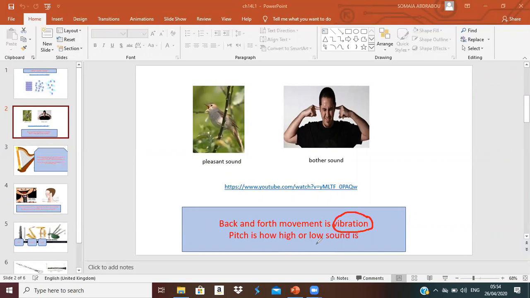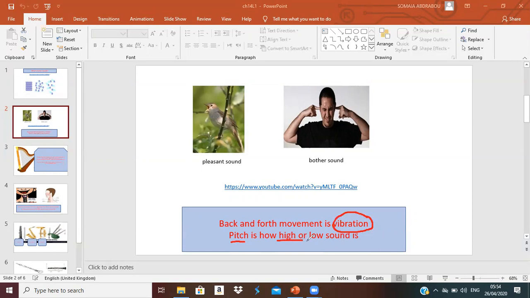When the vibration is very quick, it will cause high pitch. But when the vibration is slow, it will cause low pitch. So pitch will be high when the vibration is quick, and pitch will be low when the vibration is slow.